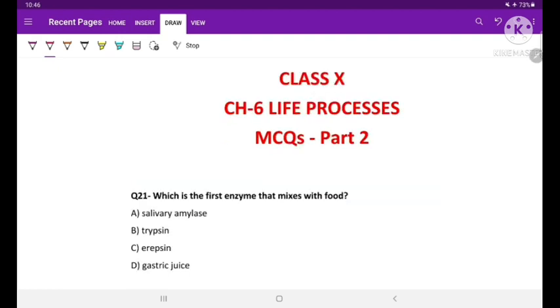So today's first question is question number 21. Which is the first enzyme that mixes with the food? You all know that when food is taken in the buccal cavity, our salivary glands produce salivary amylase. So the salivary amylase will be the first enzyme that interacts with the food and digests, or you can say breaks down, the starch into simple sugars.